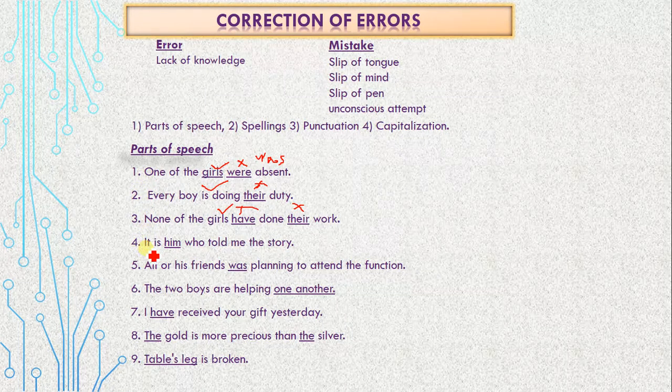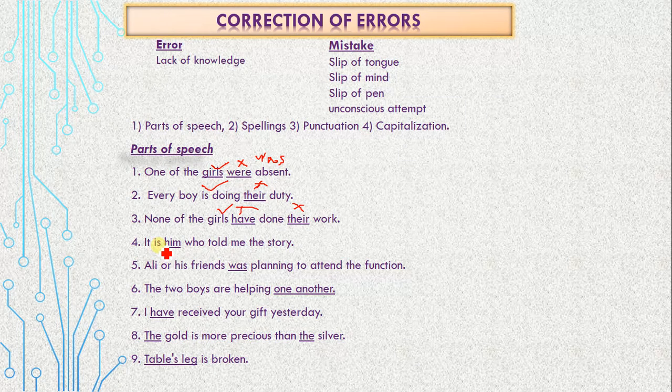So next one, it is him who told me the story. It is him. As I always say, play a guessing game. You can guess here that it should have been it is he. But what is the rule?